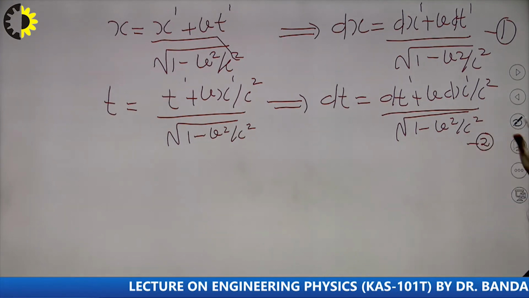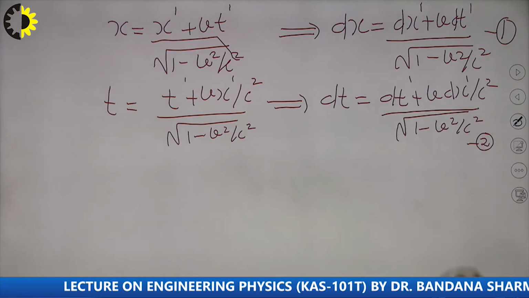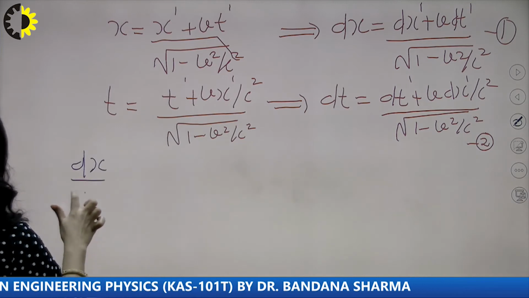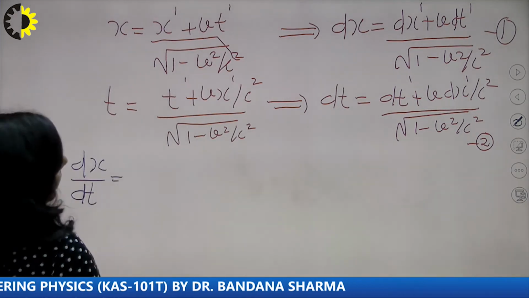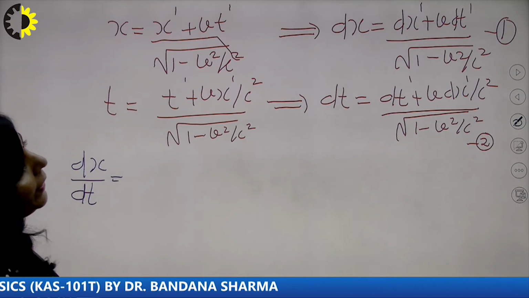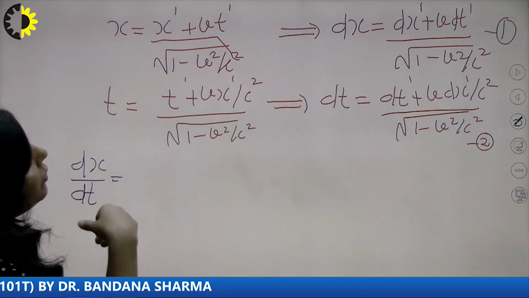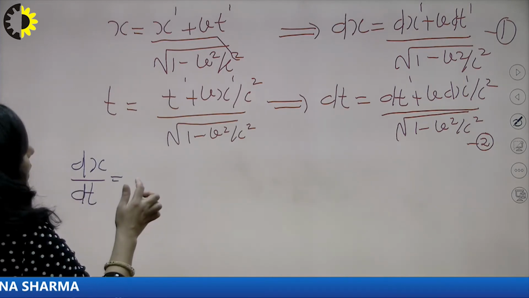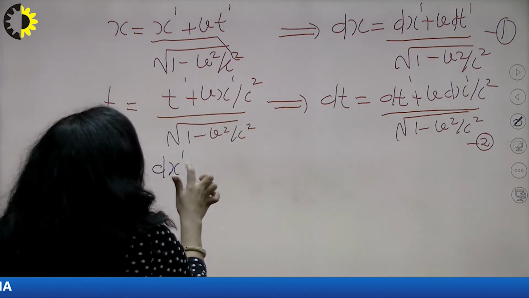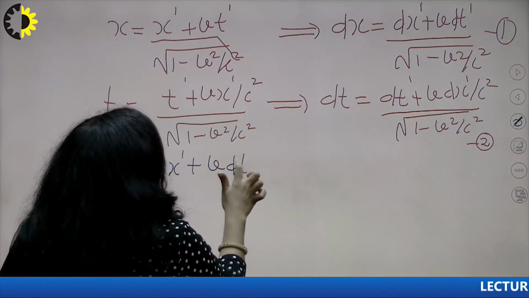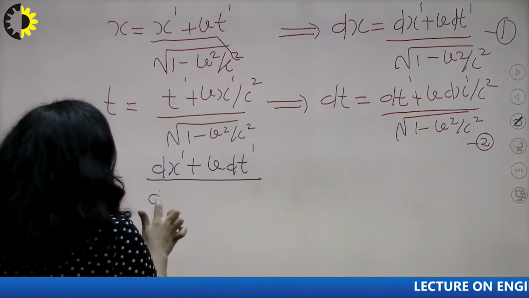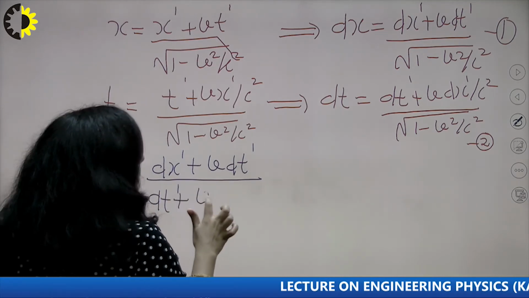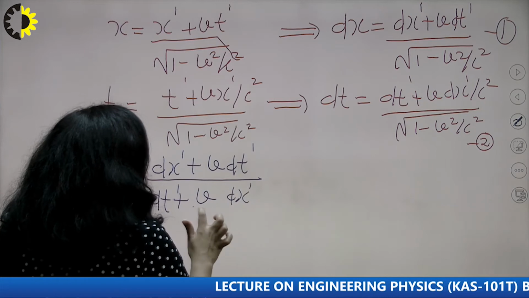Now what you have to do, simply divide 1 by 2. If you divide 1 by 2, you will get dx upon dt, and now you can see in equations 1 and 2, the denominators are equal. So when you divide, those denominators will get cancelled, and you will get dx dash plus v dt dash upon dt dash plus v dx dash upon c square.